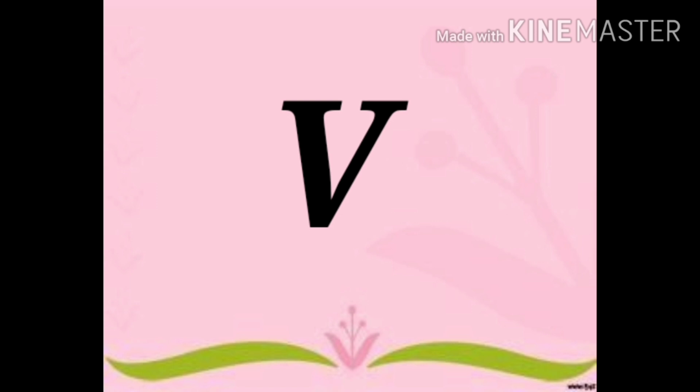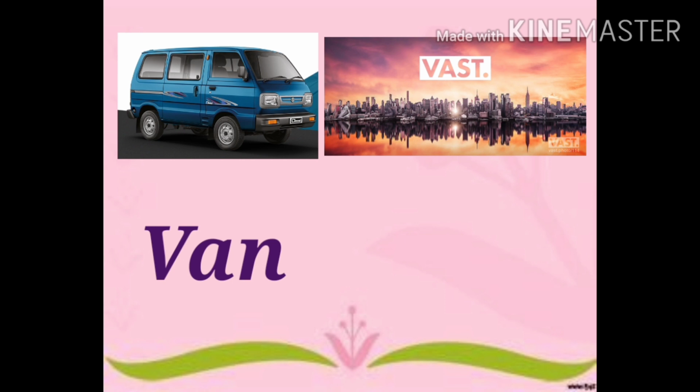Next is V. 3 letter word from V is van. This is van. V-A-N. Van. And 4 letter word from V is vast. V-A-S-T. Vast. Van. Vast.